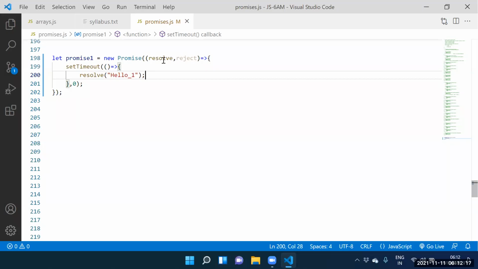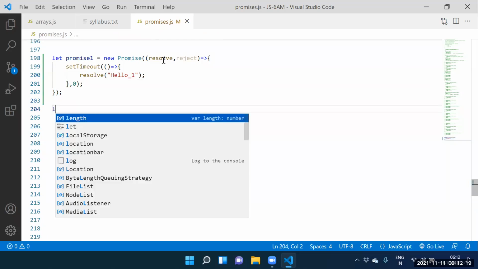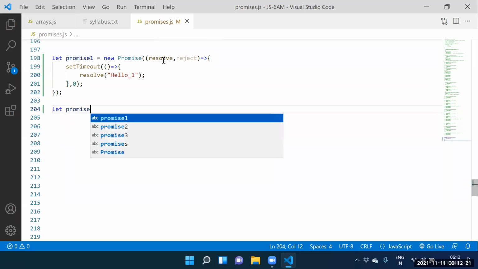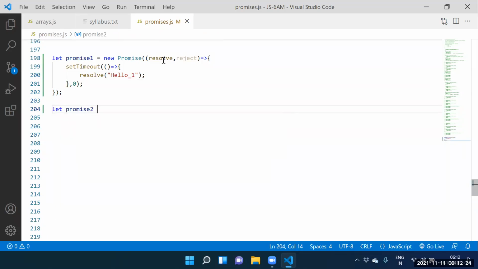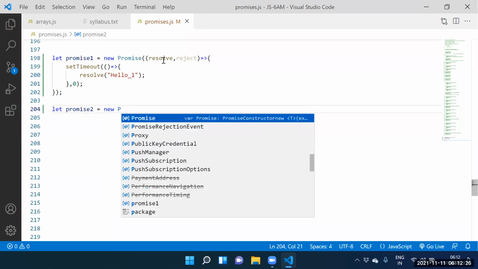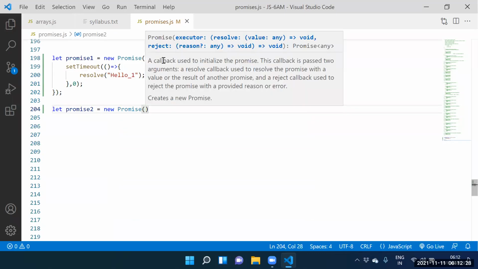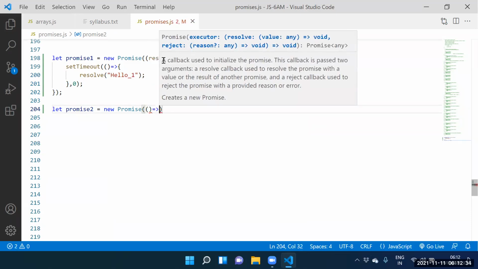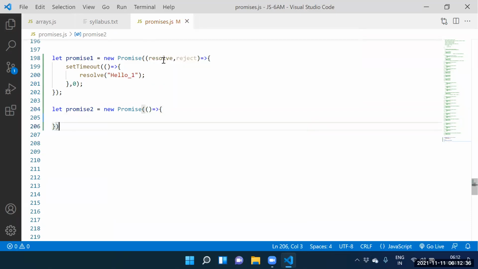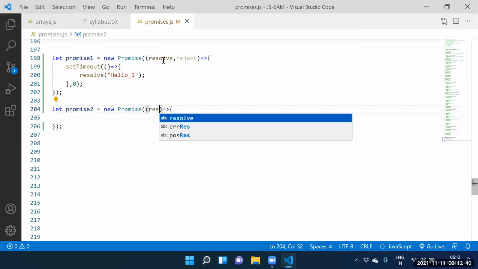Guys, can I create the promise two? Let promise2 equal to new Promise. What is the argument we need to specify? The argument is the callback function. For the callback function, how many parameters we need to supply?